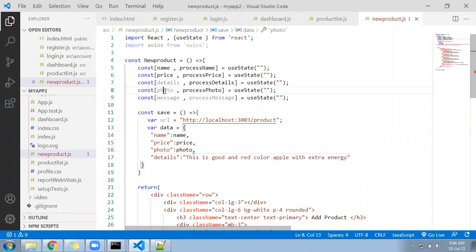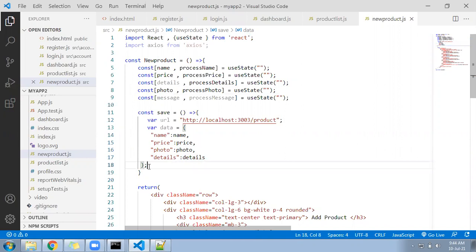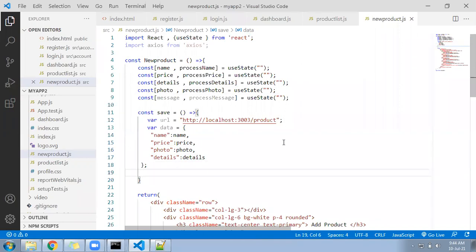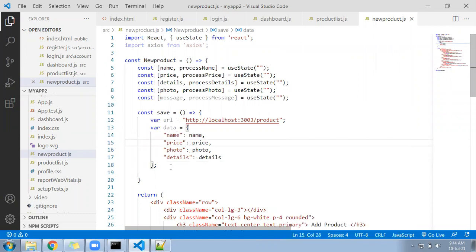We have given here in the state details, under the state we have created the variable called photo. Now details of the product will come under the details variable. So this data becomes completely dynamic content that you are going to submit to your JSON server.